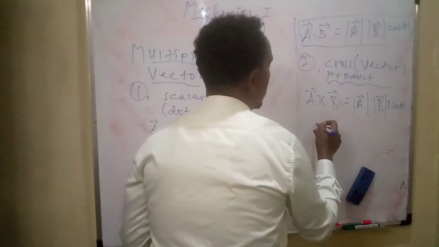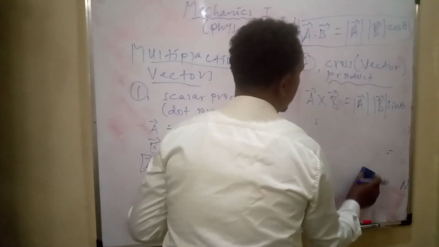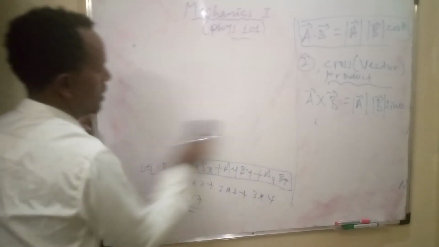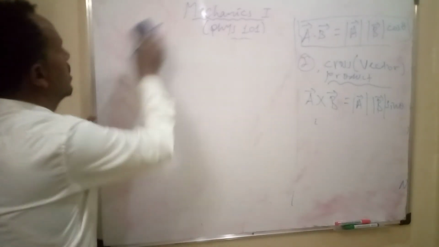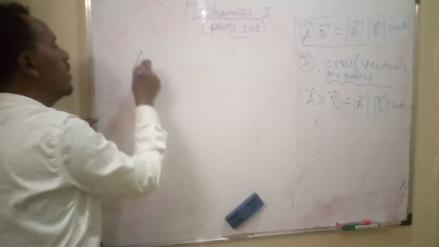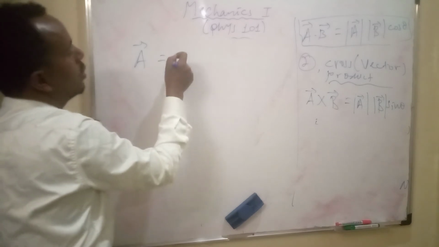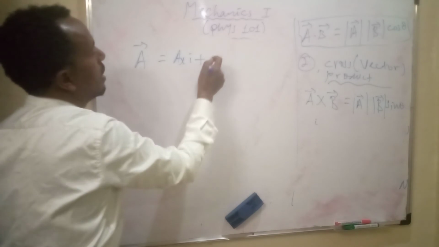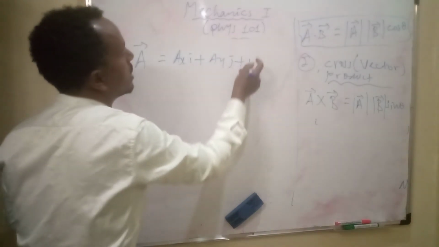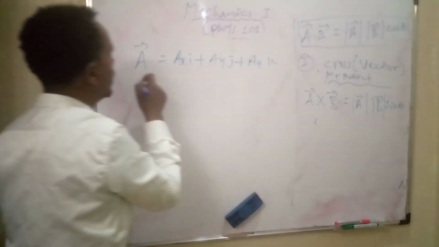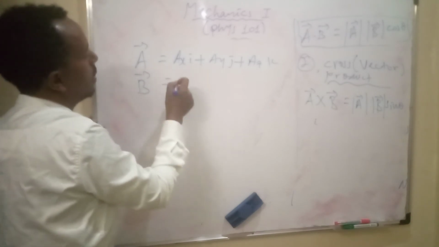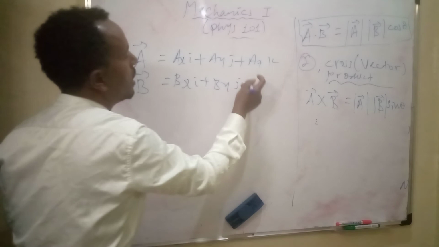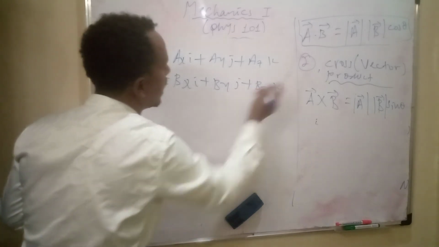Or let's say vector A is equal to AX in the i plus AY in j plus AZ in k direction, and vector B is equal to BX in the i plus BY in j plus BZ in k direction.